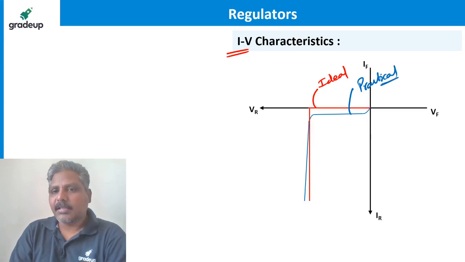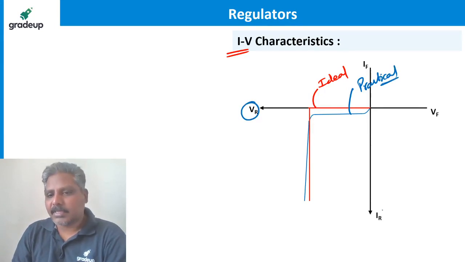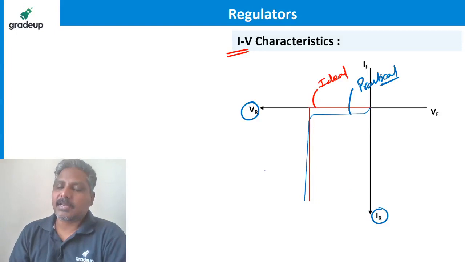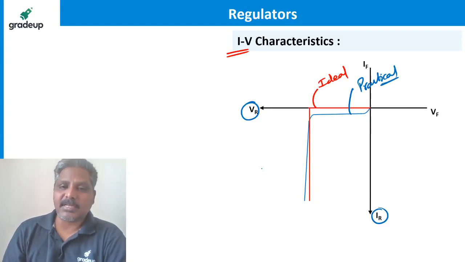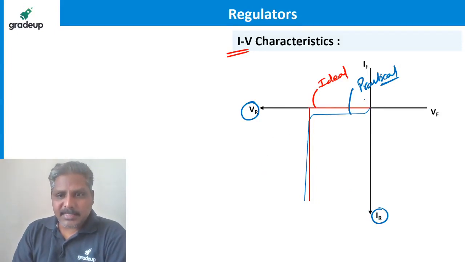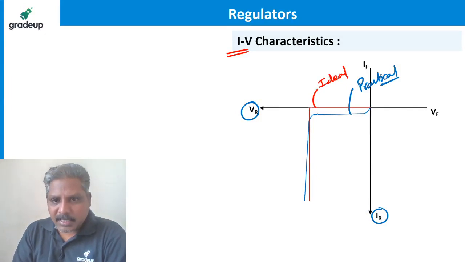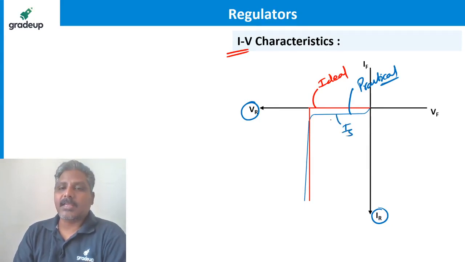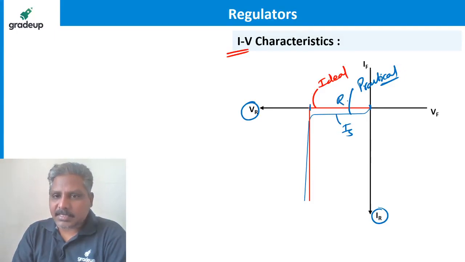And if you see, I am plotting the characteristics between this voltage and this current, which are reverse bias, because Zener must be always under reverse bias. This is the region from here to here, where current is very small. Ideally speaking, this current is 0, but practically this current is IS, leakage current. So this region from here to here, we call it the reverse bias region.